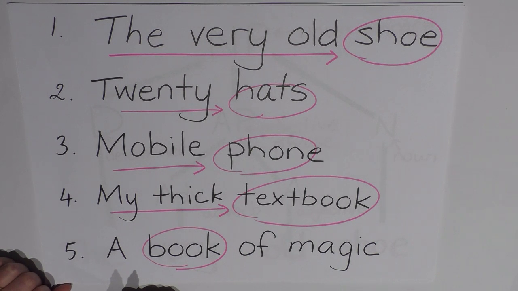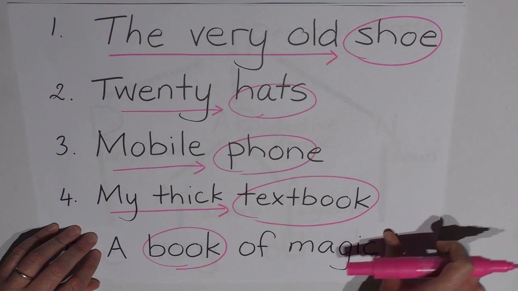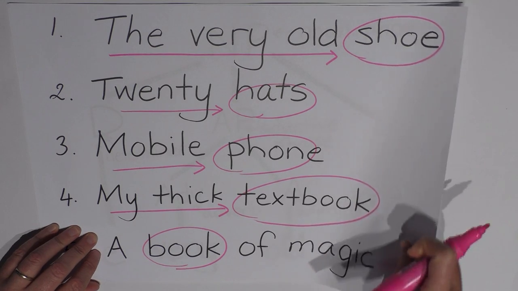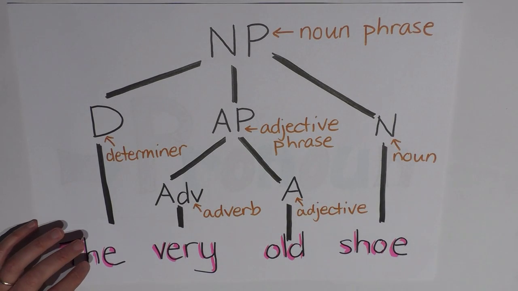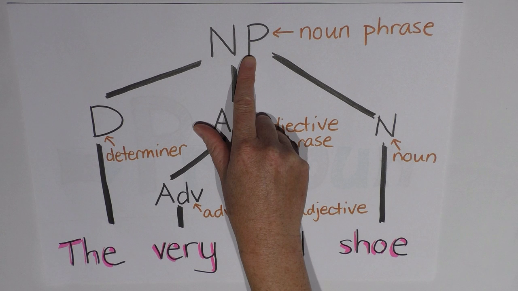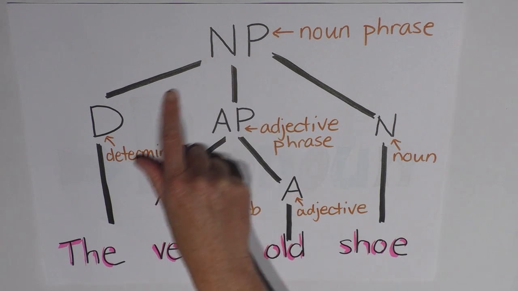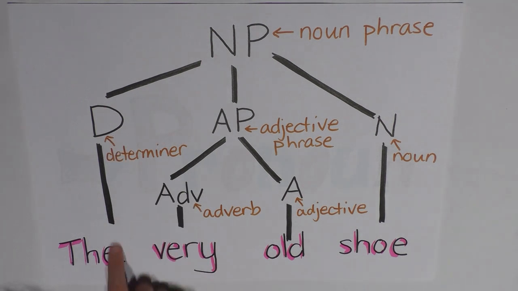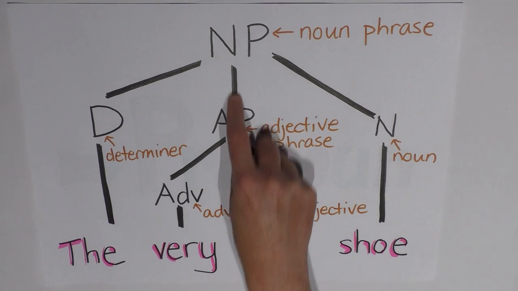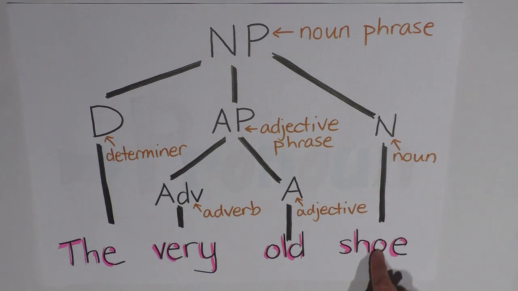Linguists present the information in trees. I'm not going to sit and draw trees here, but I'm going to show you what a noun phrase might look like in a tree. We'll use the very old shoe as the example. So at the top of this part of the tree we have the noun phrase, that's what NP stands for. And then that noun phrase is divided into three: the determiner, which is the, an adjective phrase, and then the noun, which is shoe.